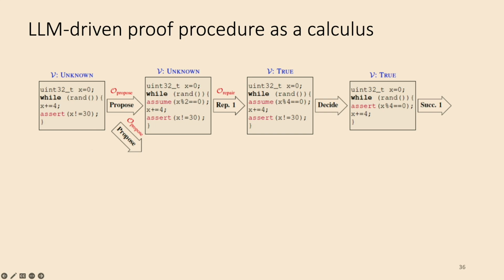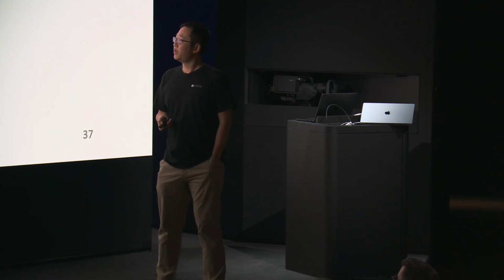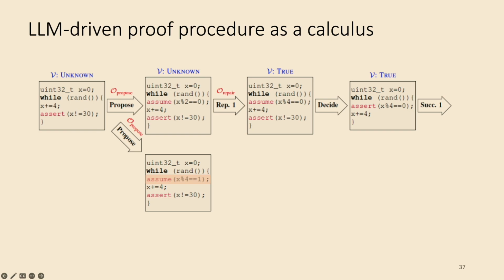And what about an alternative universe? Because we all know language model output can have stochasticity, right? So let's see an alternative case where it just proposed something that's wrong. In this case, the verifier would actually return true, because if you start with a false assumption, you can derive anything, right? So in this case, we would apply the decide rule, and it's going to say, okay, this is our new proof goal now. But in this case, the verifier is going to actually derive that this property does not hold, because the counterexample can be easily found.